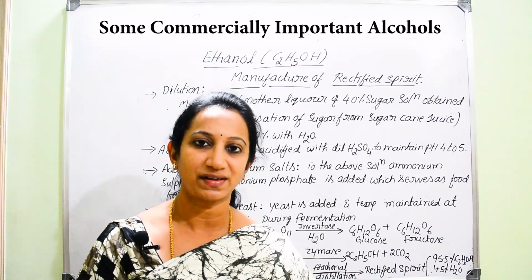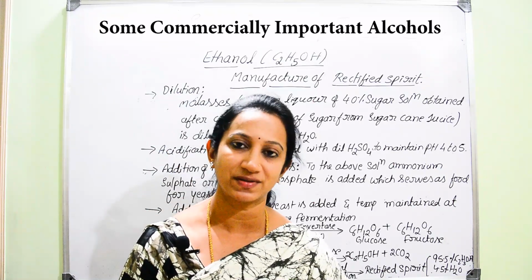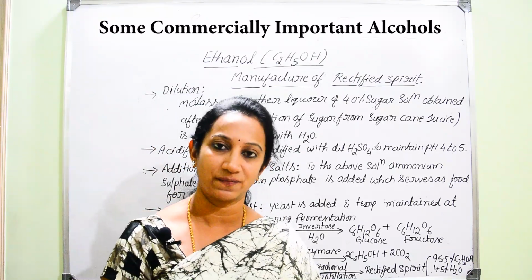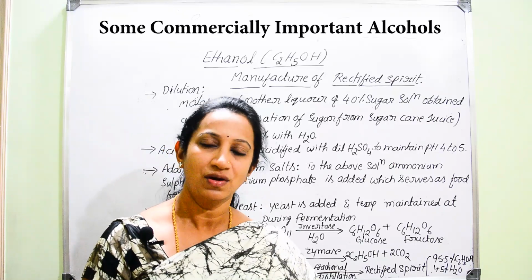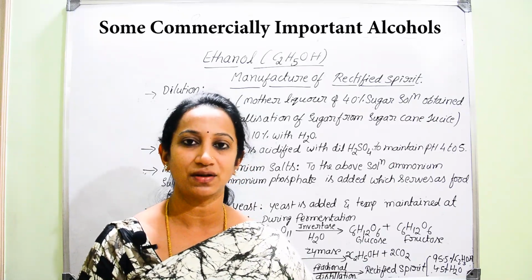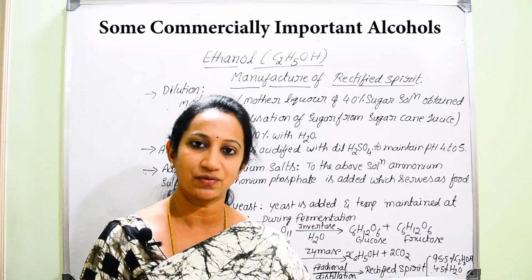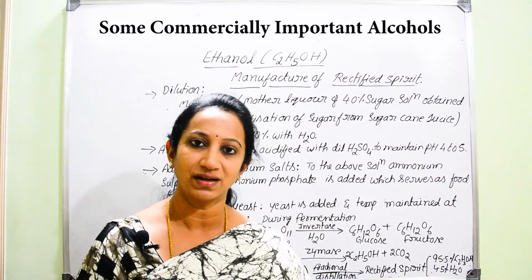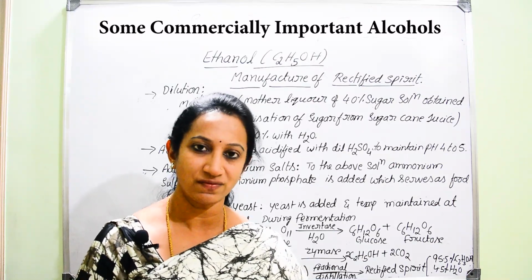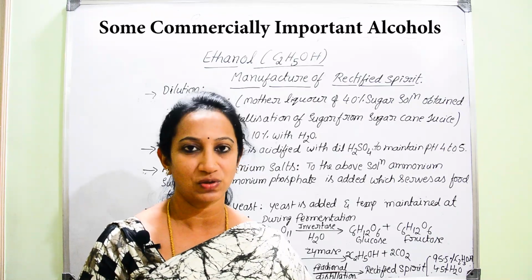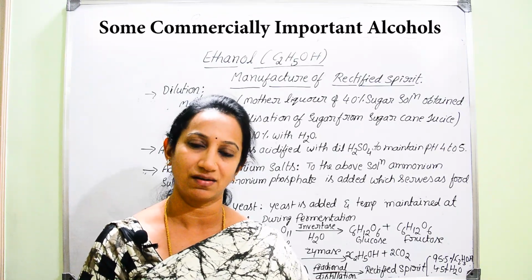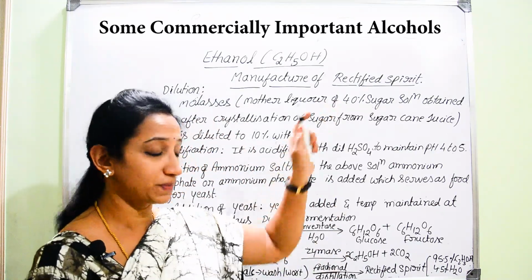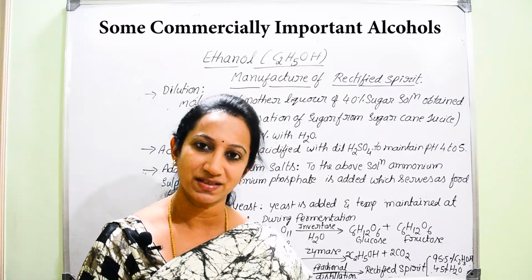So that rectified spirit actually contains 95.5% ethanol along with the remaining 4.5% of water. So now, very first, we need to follow the procedure for the manufacture of rectified spirit, that is, we are going to manufacture 95.5% ethanol. Then we are going for the next method, that is the conversion of that rectified spirit into absolute alcohol, that is 100% ethanol.